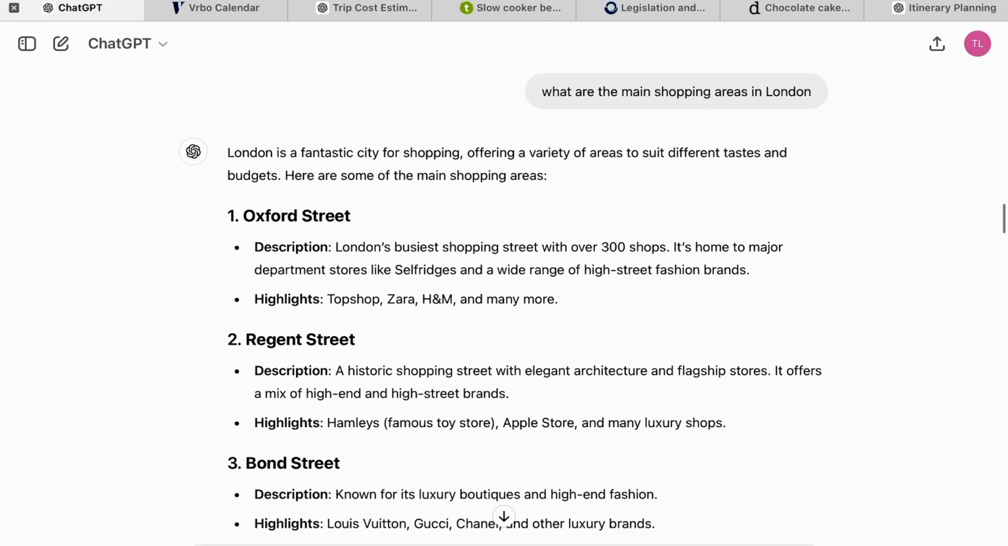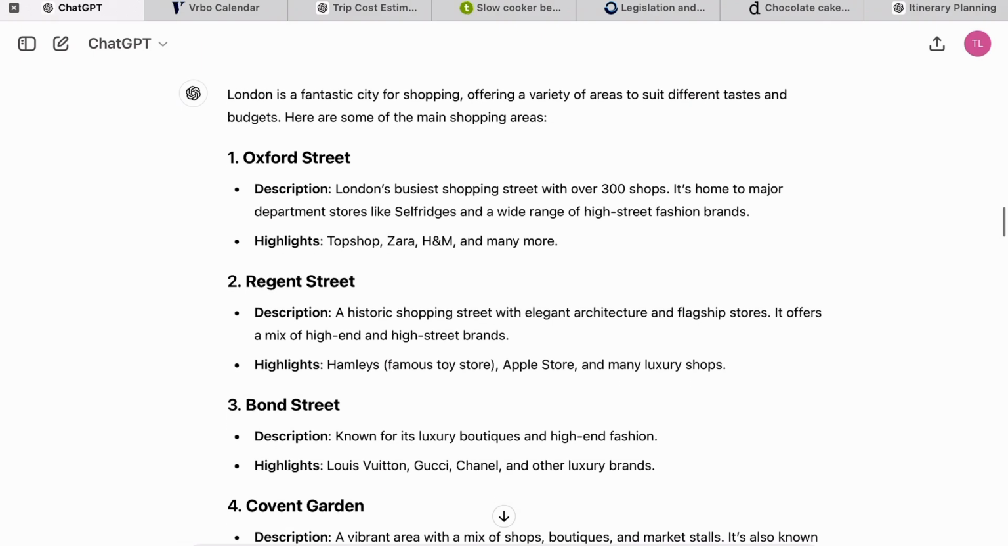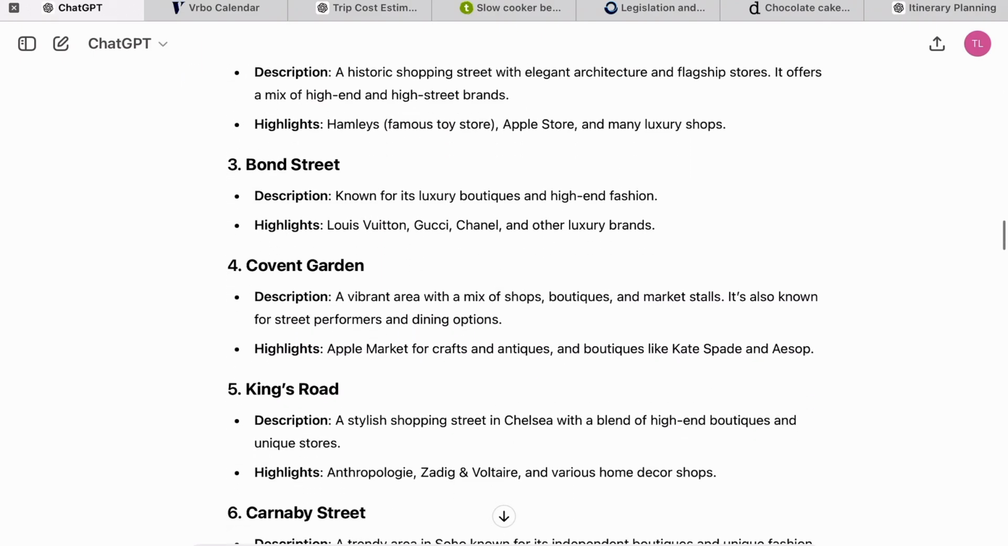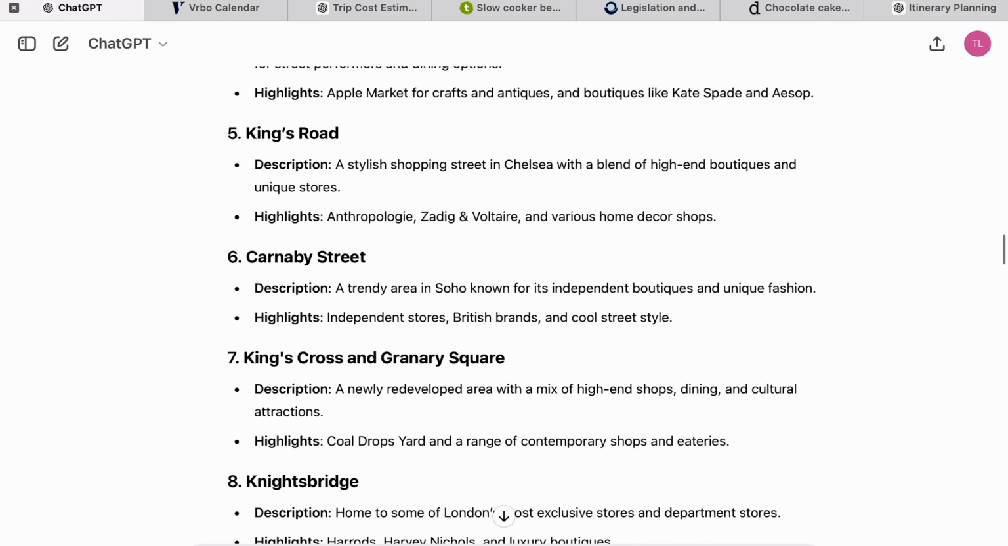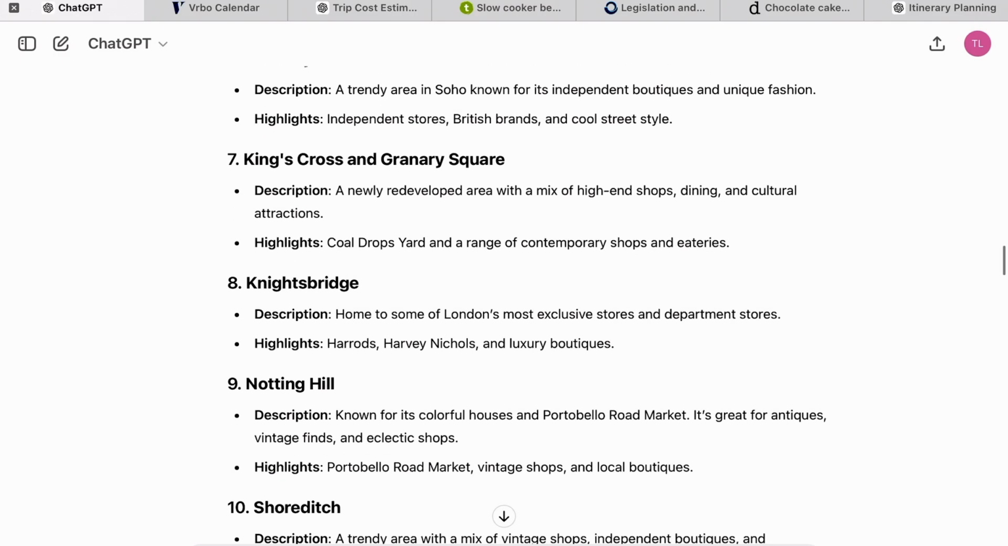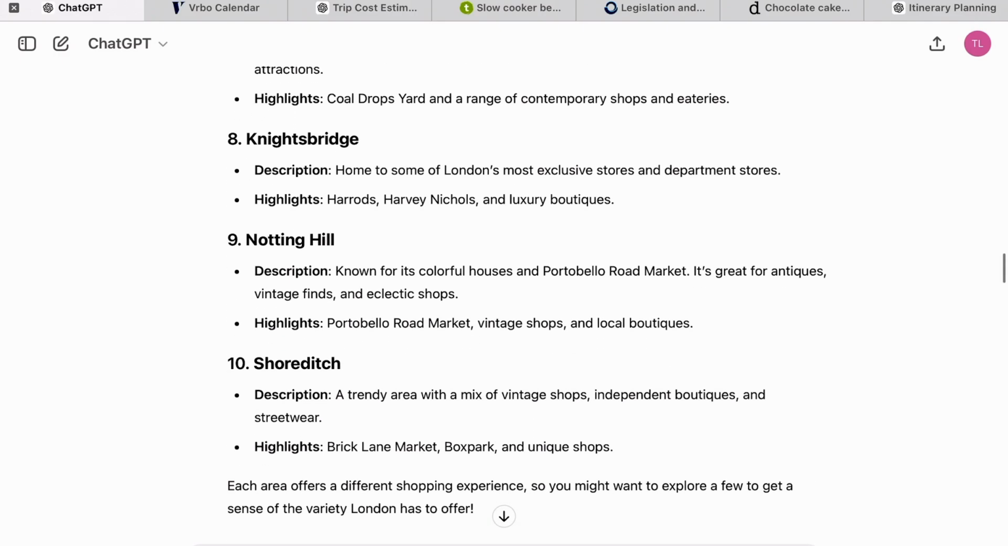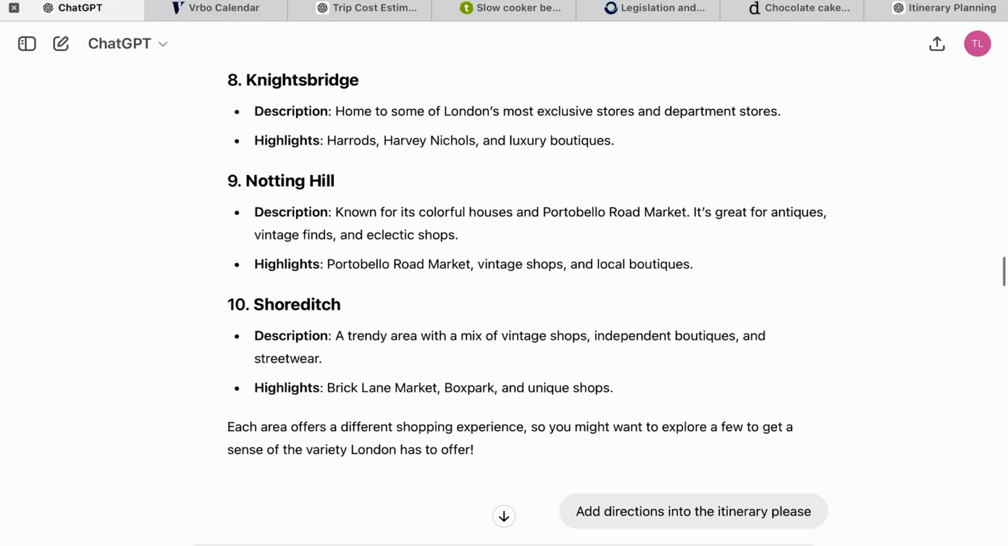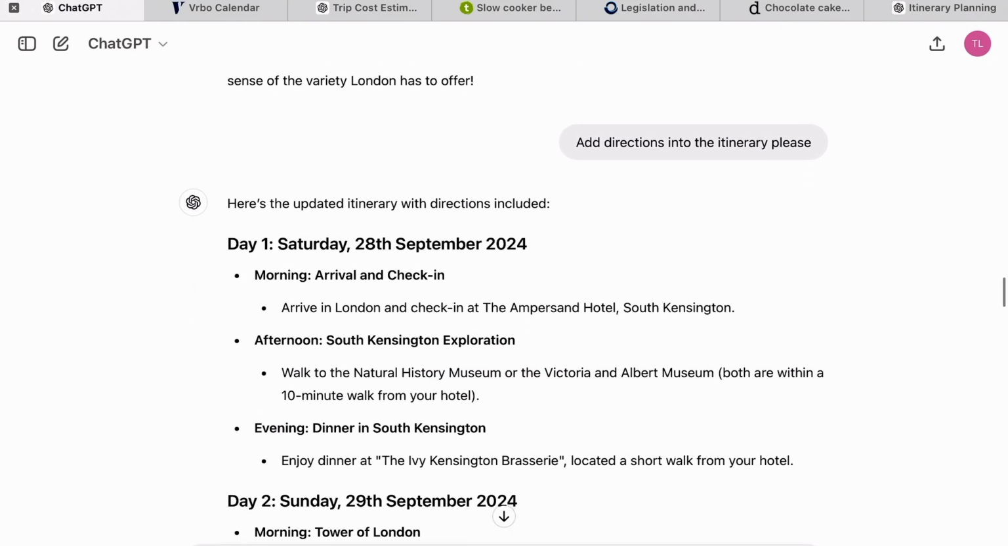I went on to ask, what are the main shopping areas in London? Thought it would be useful to know which are the types of areas there, so if there's anything of interest I could go and visit those. I think this is a pretty comprehensive list actually, from someone that has shopped a fair bit in London.